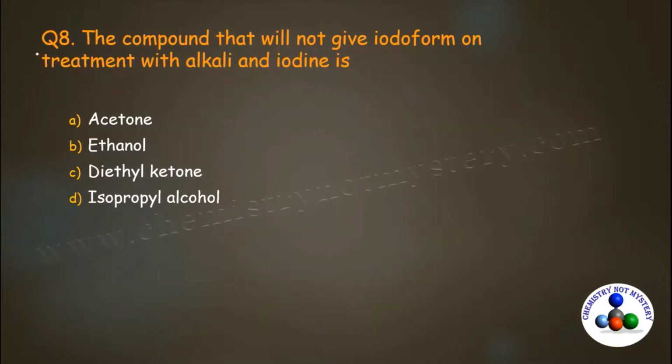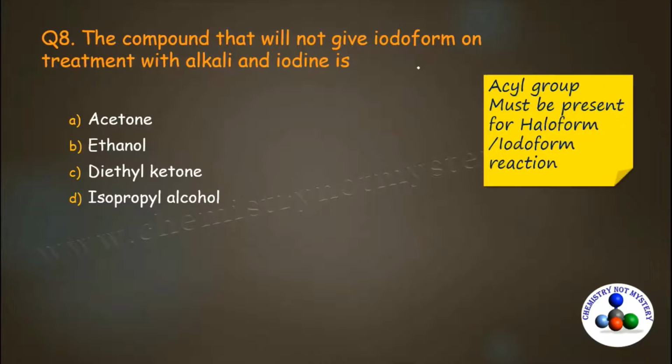Now come to the 8th question. The compound that will not give iodoform on treatment with alkali and iodine is. And these are the options. For the iodoform reaction, the presence of an acyl group is a must. Acyl group is C double bond O CH3. So let's draw the structure of each molecule to identify which one doesn't contain an acyl group. So let's draw the structure of acetone.